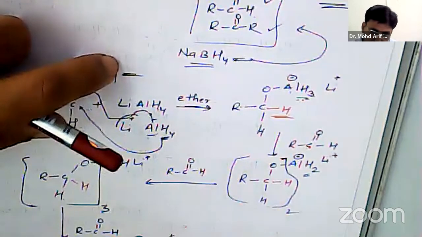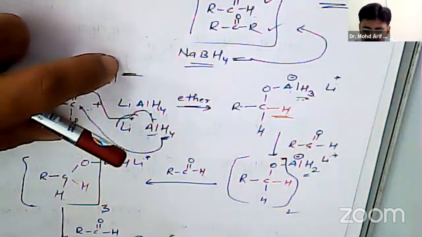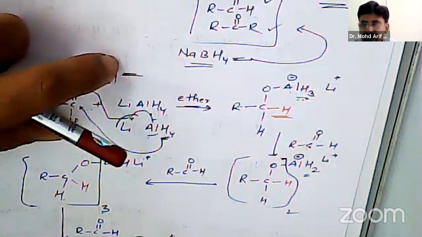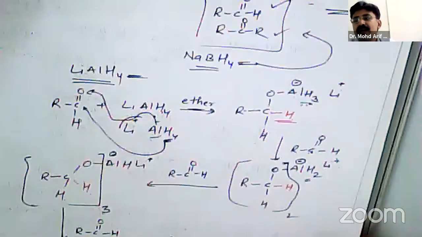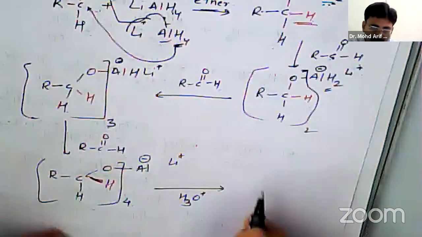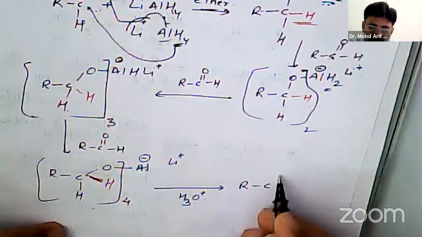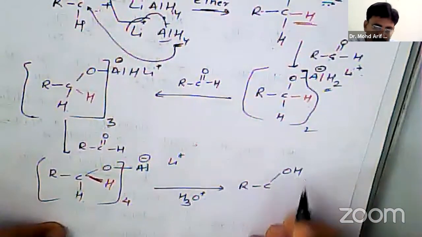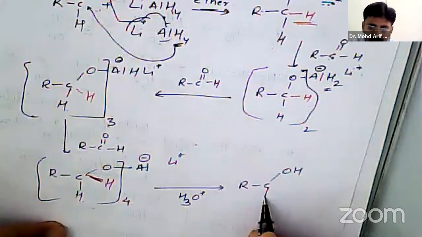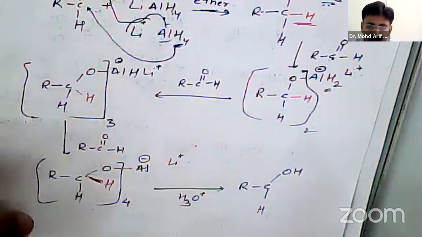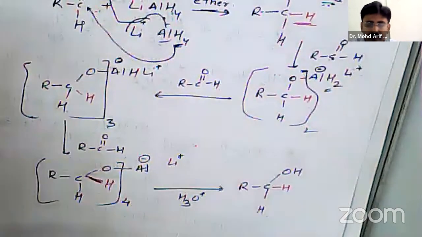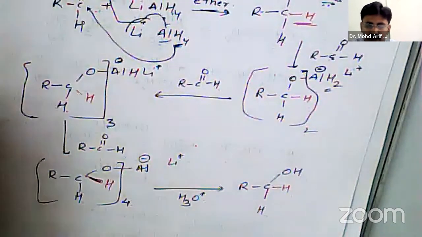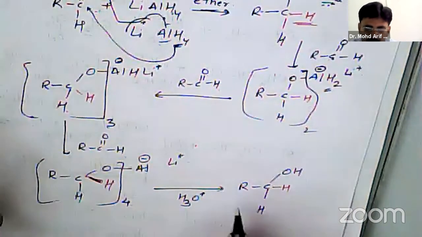Then it is 4 times. When it is hydrolyzed in presence of an acid, then there is formation of R, C, single bond OH, and here H, and this hydride is from the hydride. So there is formation of 4 molecules of